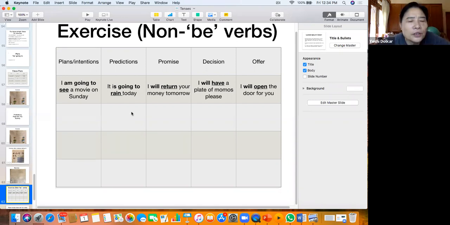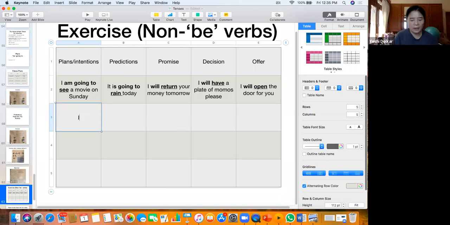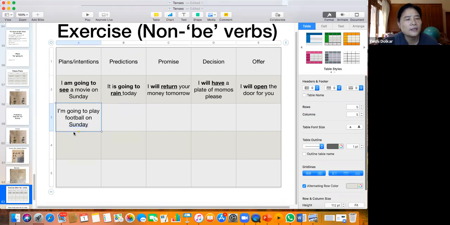A prediction, a promise, a decision, and an offer. Now a plan. Thinking of a plan, I'm going to write it over here. I'm going to play football on Sunday. So this is a plan.